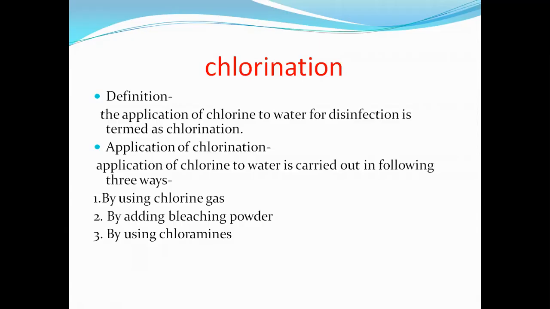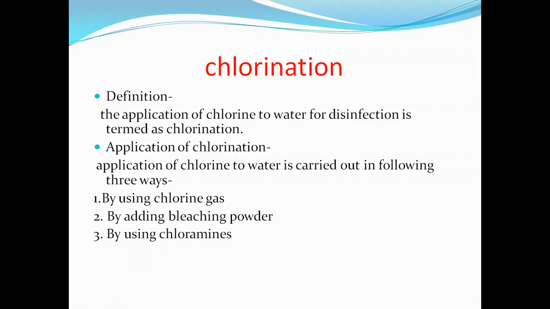That means, by using which ways can we apply chlorine to the water? There are three ways of applying chlorine to the water. First is by using chlorine gas, then by adding bleaching powder, then by using chloramines. These three are the applications of chlorine.